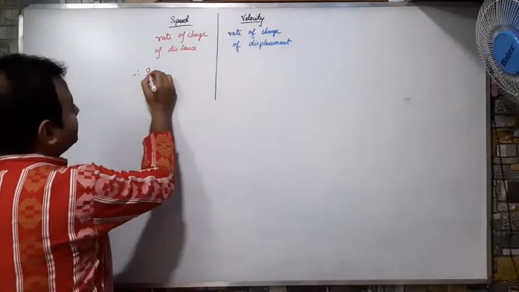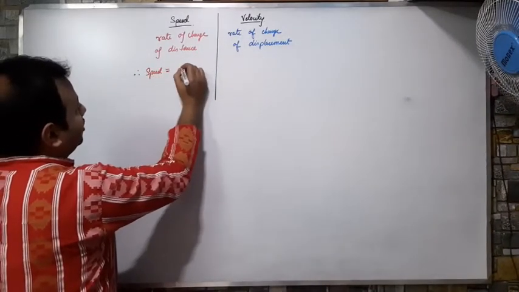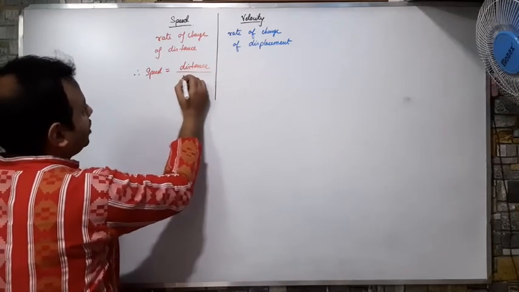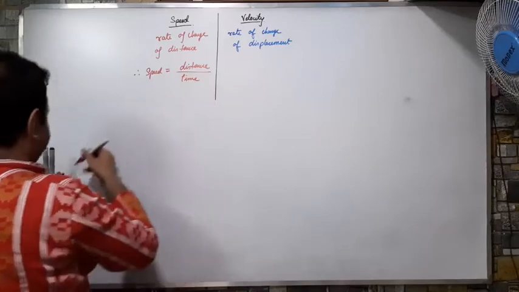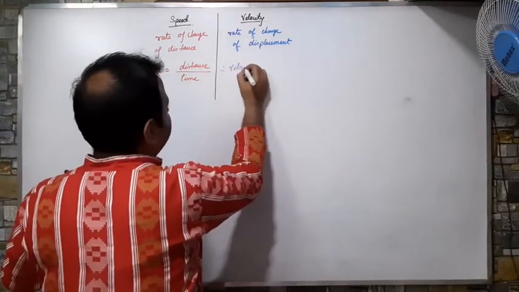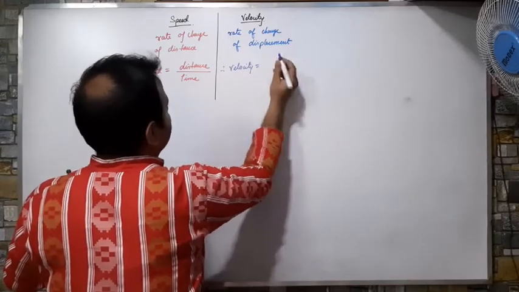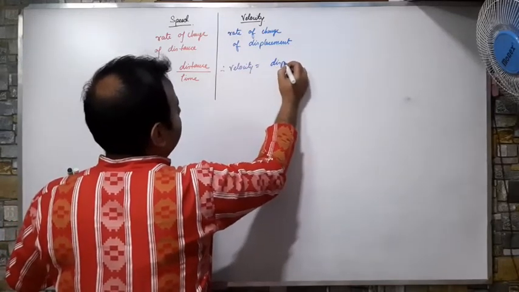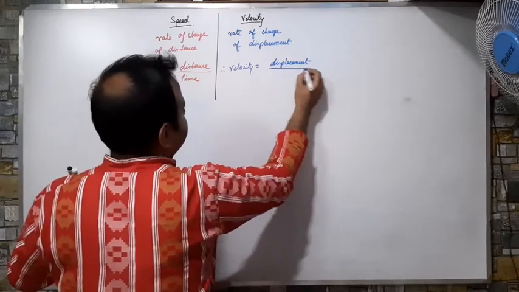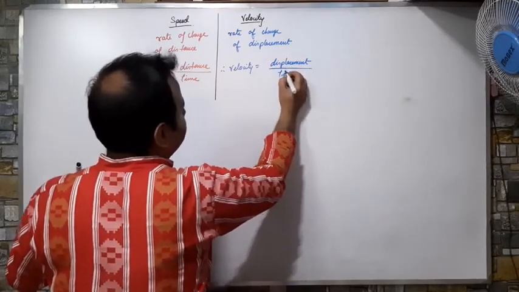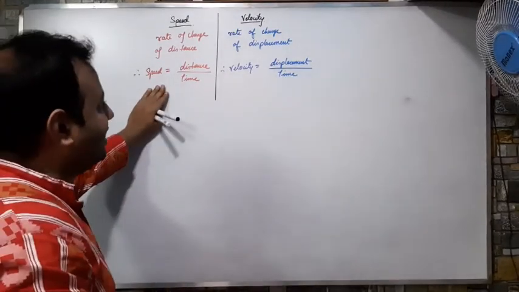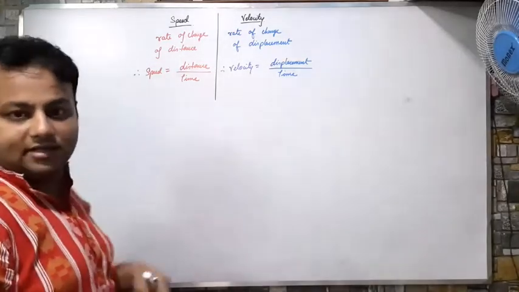Therefore, speed will be equal to distance by time, and the velocity will be displacement by time. So this is the formula of speed, this is the formula of velocity.